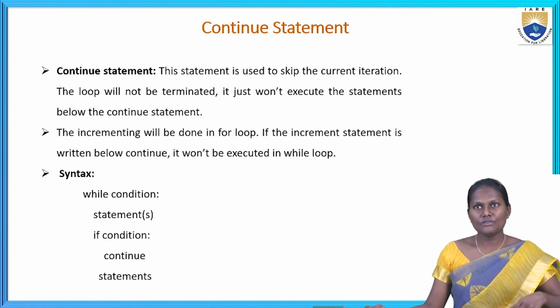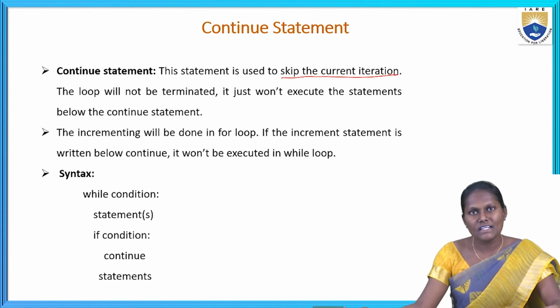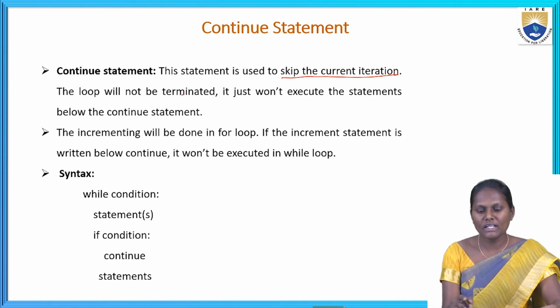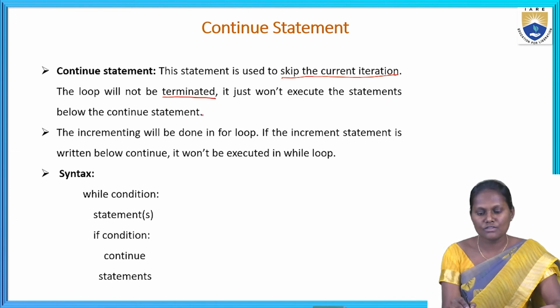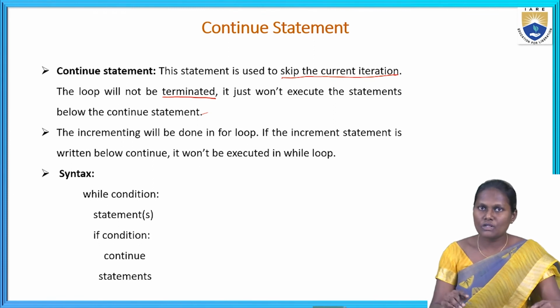Next, coming to the continue statement. The continue statement is used to skip the current iteration. What is the current iteration? Here we are going to use that, and it can be skipped by the continue statement. This loop will not be terminated. It just works to execute the statements below the continue statement, and it goes to the statements below.